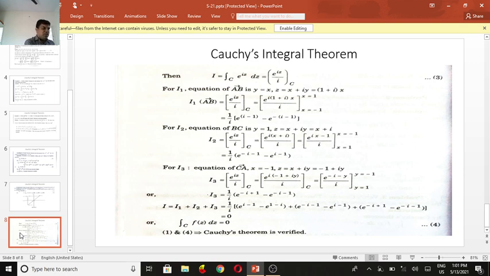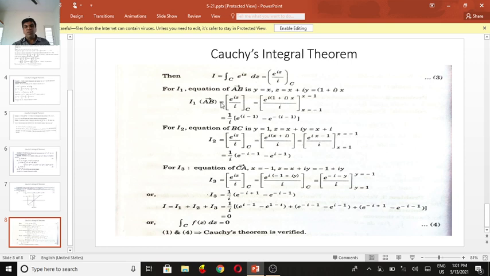So integrating e power iz, we get e power iz divided by i. In the line AB, y is equal to x. Then z equal to x plus iy becomes x plus ix. Taking x as common, z equals 1 plus i times x.